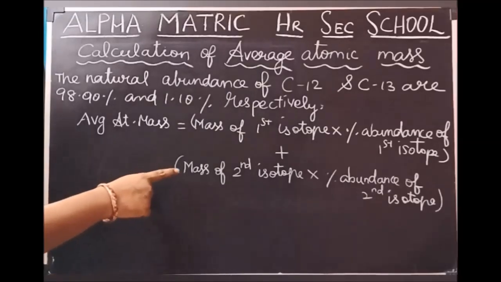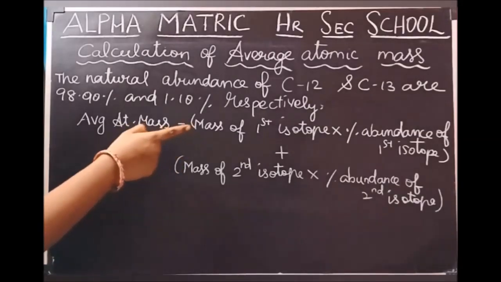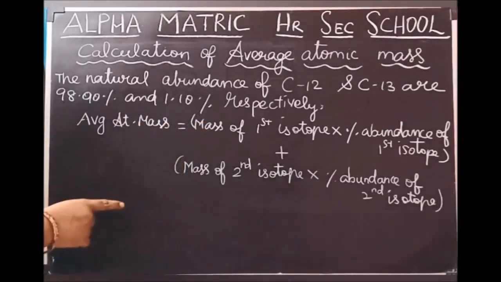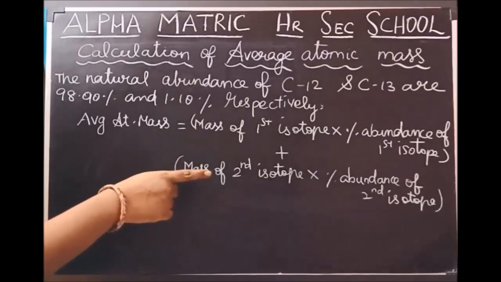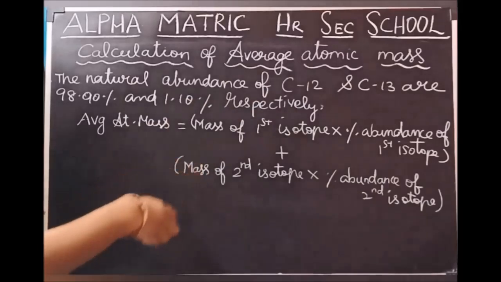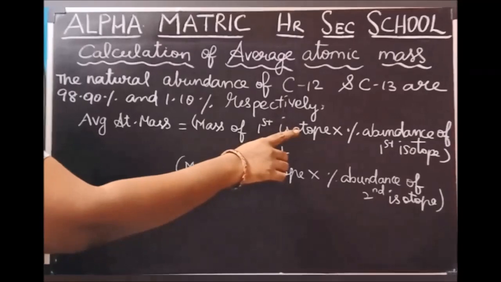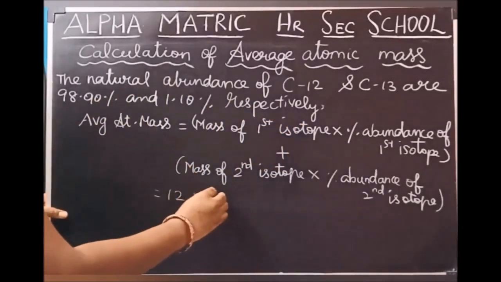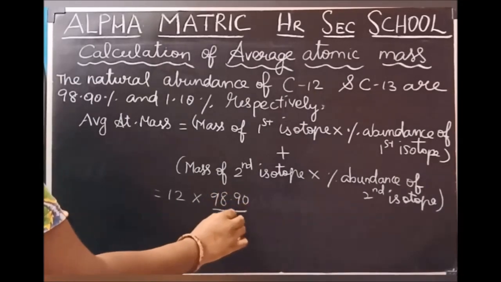This is the formula to calculate average atomic mass. Mass of first isotope into percentage abundance of first isotope plus mass of second isotope into percentage abundance of second isotope. Let's calculate average atomic mass for carbon. For first carbon, the mass is 12 into percentage abundance of first carbon, 98.90 percent, so divided by 100.